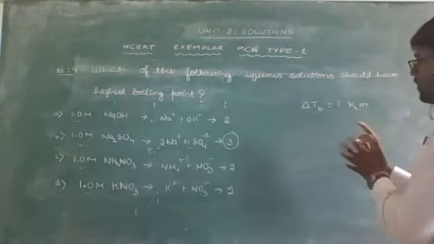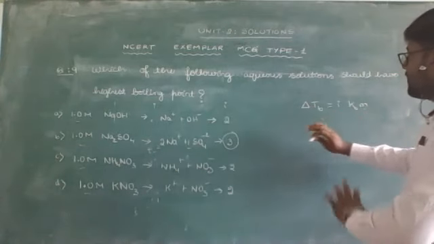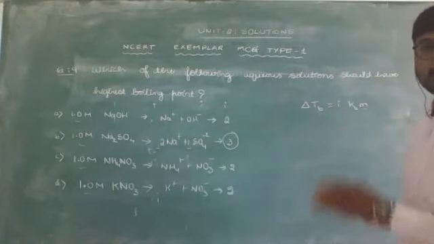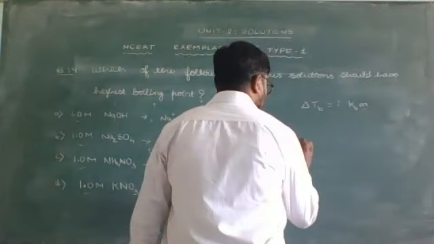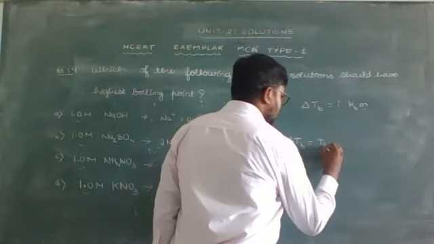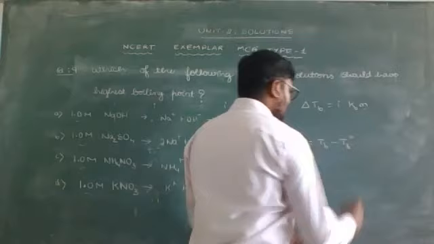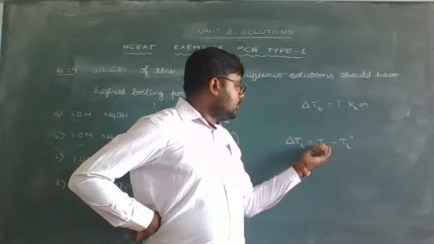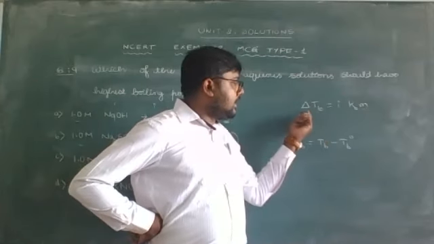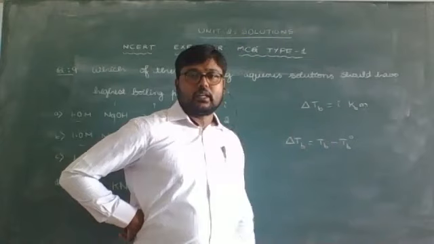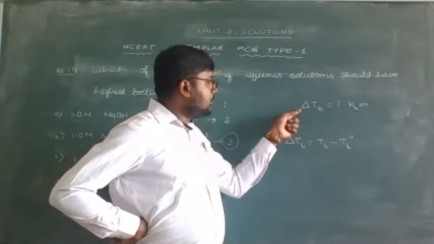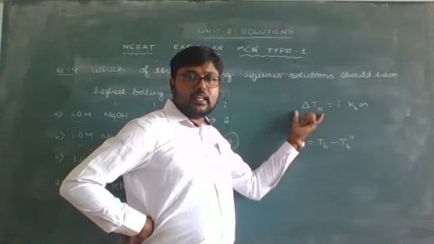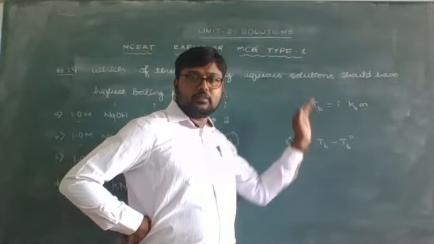Now their concentrations are all the same. If the question is related to elevation of boiling point or boiling point, you can recall a similar equation. We know that elevation of boiling point is defined as TB minus TB naught, the boiling point of solution minus the boiling point of pure solvent. Now, which will have the highest boiling point? You can relate it to which will have the greater elevation of boiling point. So delta TB will be higher with a higher value of i. Hence, if delta TB is high, the boiling point of the solution will be high.